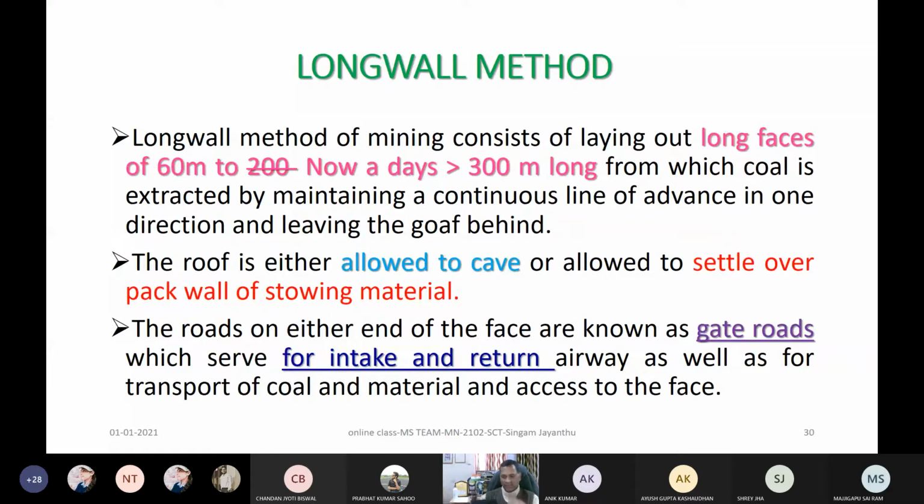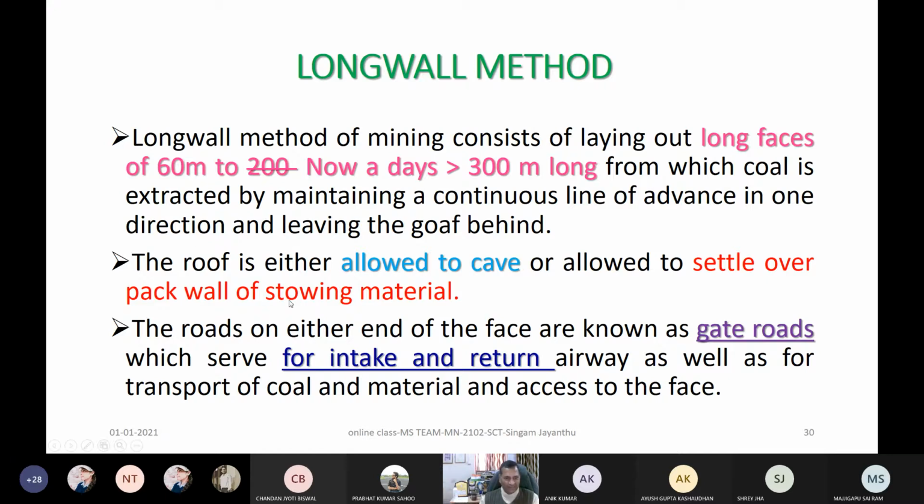So if it is your main incline or heading from the surface, then we call this the trunk roadways, right? These are the gate roadways. Then I can develop this in such a way that I reach up to the boundary, and then I can extract from there. That is called retreating. Otherwise, I can start extracting the panel from here itself. That is called advancing. Very simple. Other plans we will be seeing later.